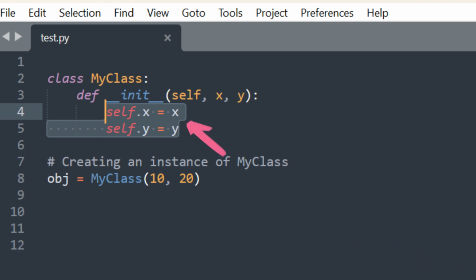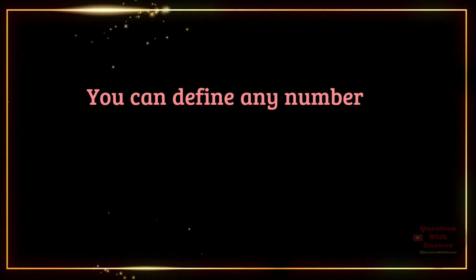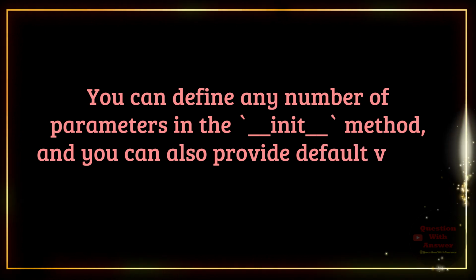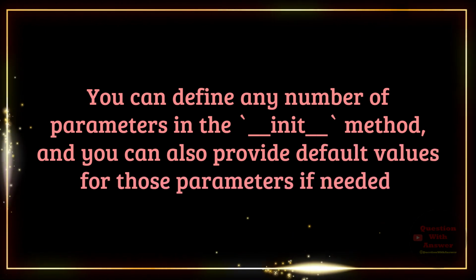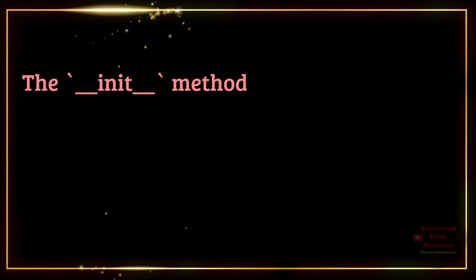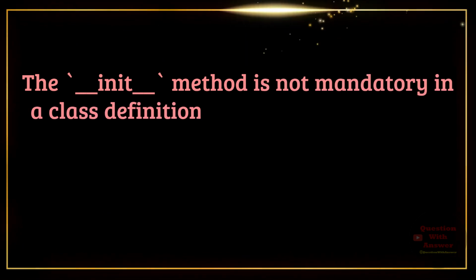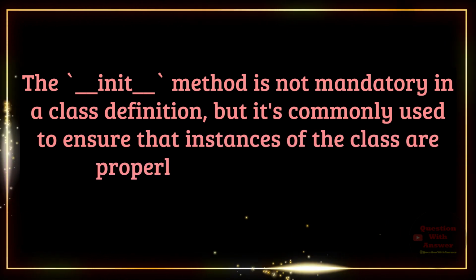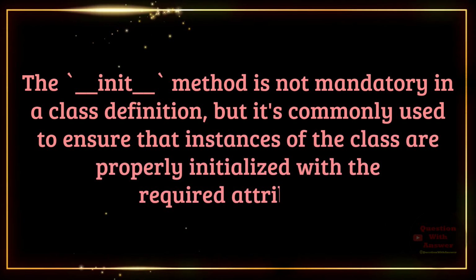Inside the __init__ method, self.x and self.y are instance variables, attributes, of the object obj, and their values are initialized to 10 and 20 respectively. You can define any number of parameters in the __init__ method, and you can also provide default values for those parameters if needed. The __init__ method is not mandatory in a class definition, but it's commonly used to ensure that instances of the class are properly initialized with the required attributes.